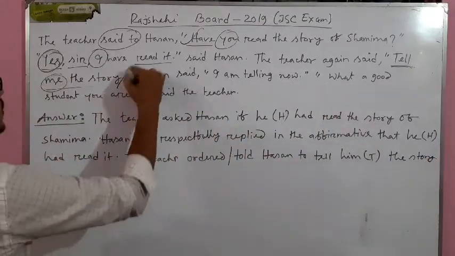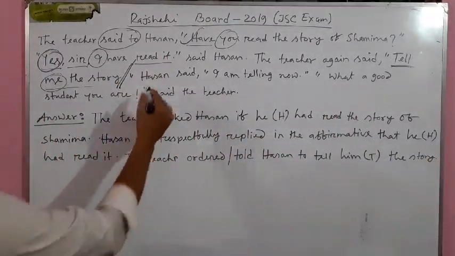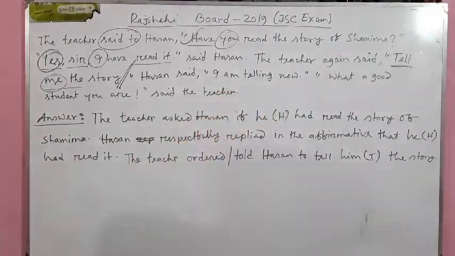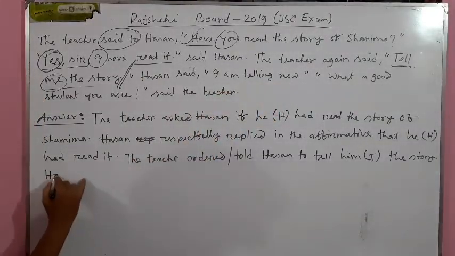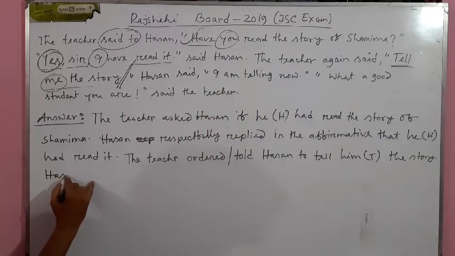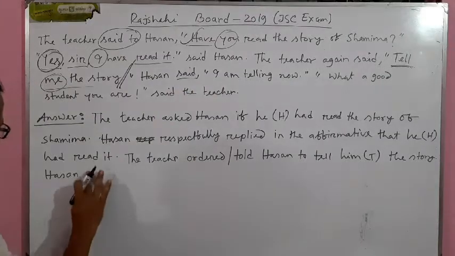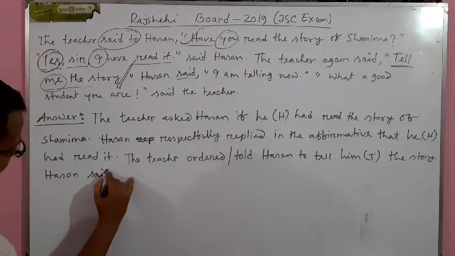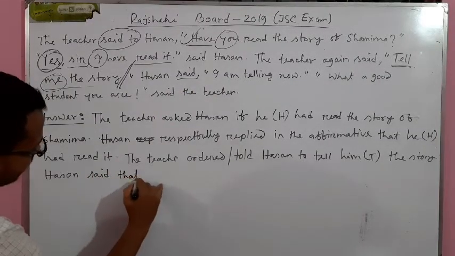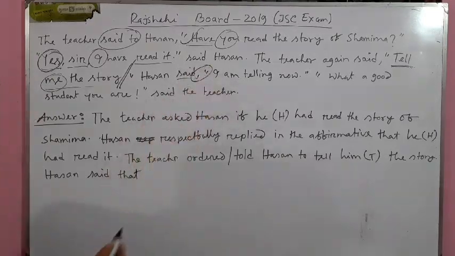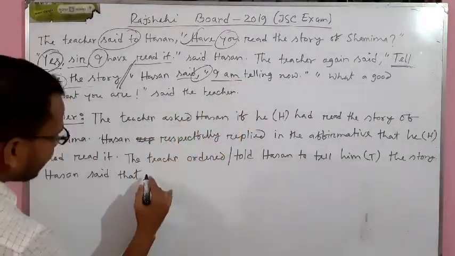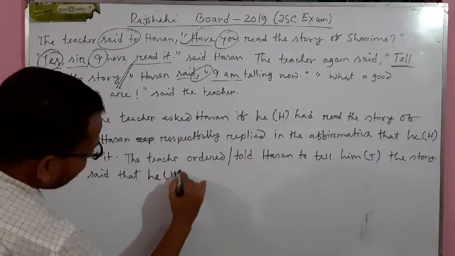Okay. This part has been completed. Now Hasan said, I am telling now. Hasan replied. Hasan, H-A-S-A-N, Hasan said that, instead of comma, inverted comma, that. I am telling. I means he means Hasan.